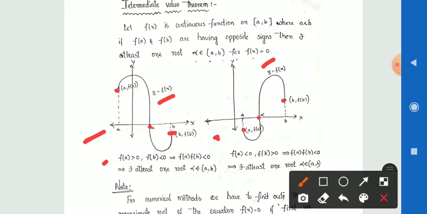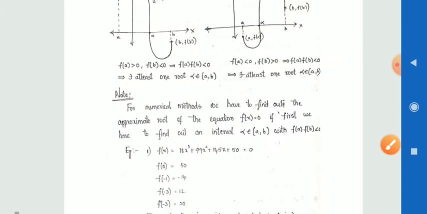Here, f(a) greater than 0 and f(b) less than 0, then we get f(a) × f(b) less than 0. Then there is at least one root, that is alpha belonging to the open interval (a, b). Now another condition: f(a) less than 0 and f(b) greater than 0, then we get f(a) × f(b) less than 0. Then there exists at least one root, that is alpha belonging to the open interval (a, b).